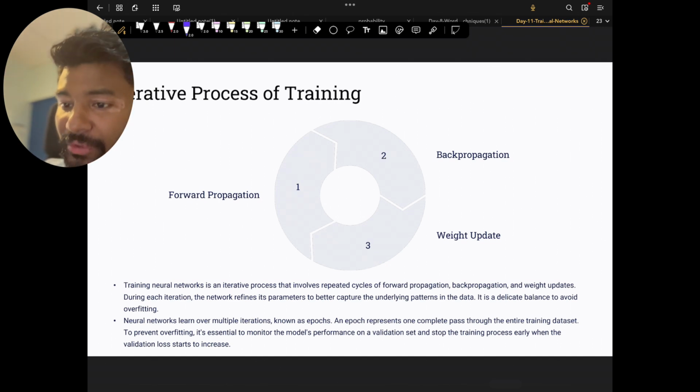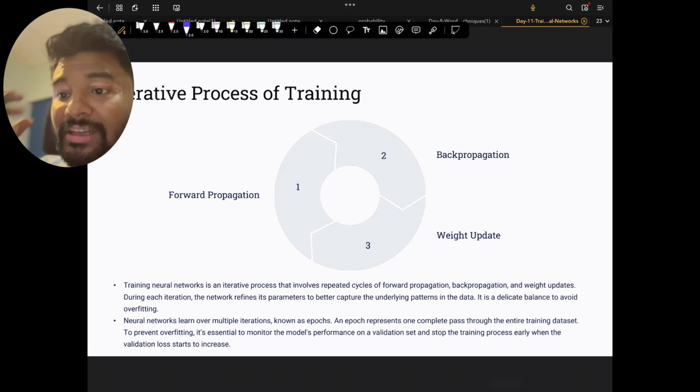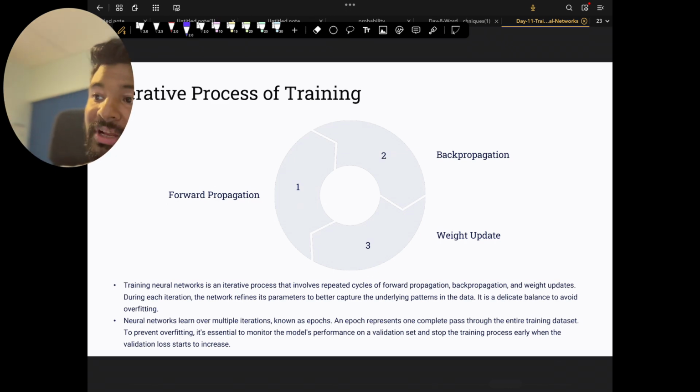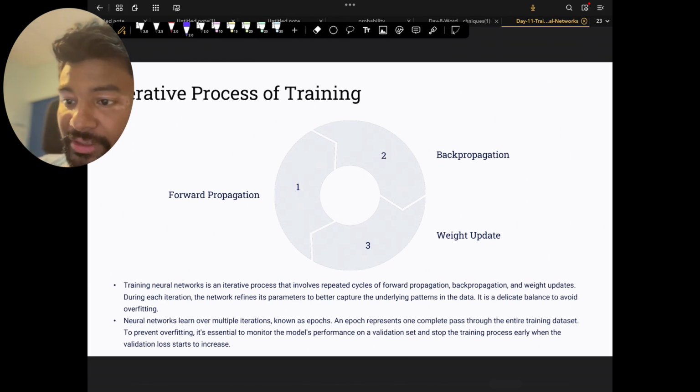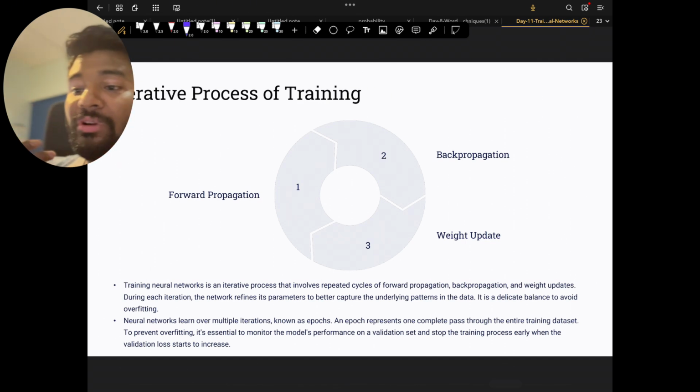Before I go ahead, always remember that finding the right balance of epochs, the right balance of learning rate, and the right number of layers and kind of activation function I would like to have, all this defines how good your neural network can be at the end of the day.